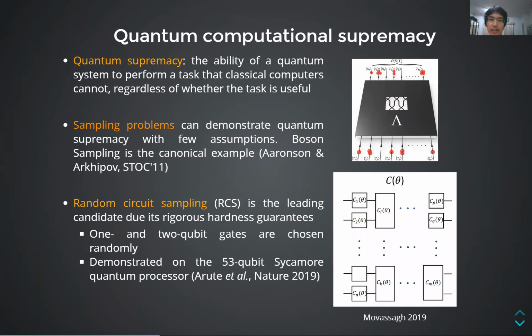However, the leading candidate of the quantum supremacy proposal is random circuit sampling, due to its rigorous hardness guarantees. As the name implies, you pick a random quantum circuit by, say, choosing one- or two-qubit gates randomly, prepare input states in the computational basis, and then measure in the computational basis also. And this has been demonstrated experimentally on Google's 53-qubit Sycamore processor last year.